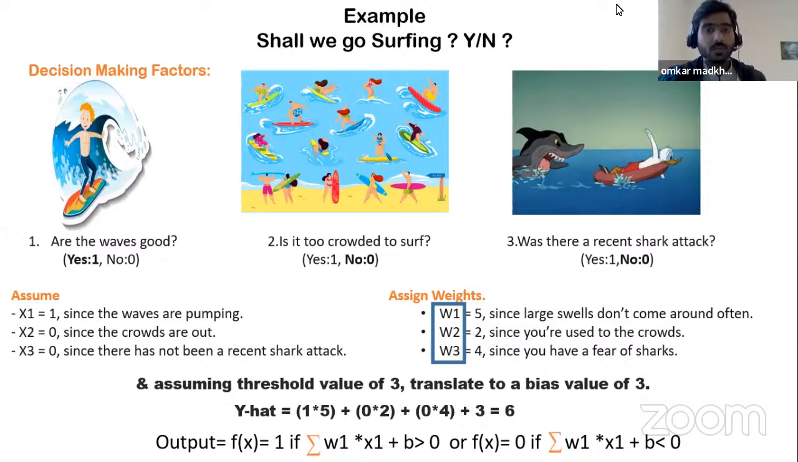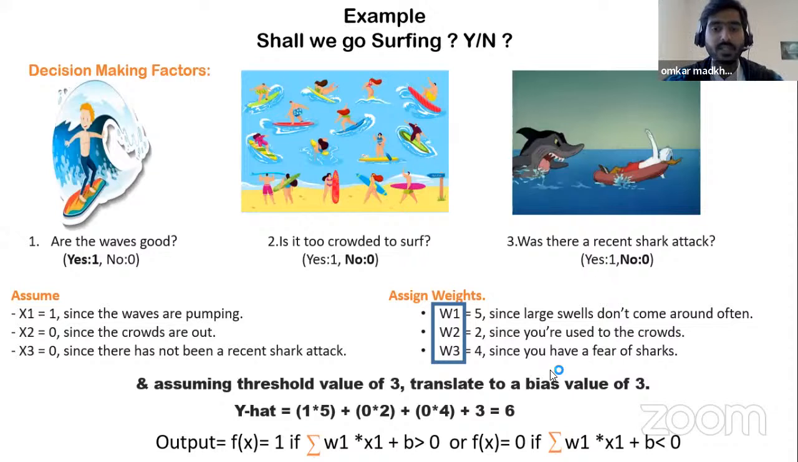Before going for surfing, we will consider some factors like are the waves good, is the place too crowded, or is there any recent shark attack? Accordingly, we have assigned them values x1, x2, x3, and the values 1, 0, 0. Since the wave is good, we have given it a 1, and the crowd is not there, so we have given it 0. And there is no shark attack, so we have given it 0.